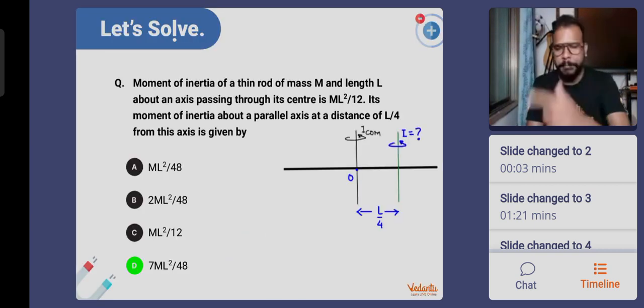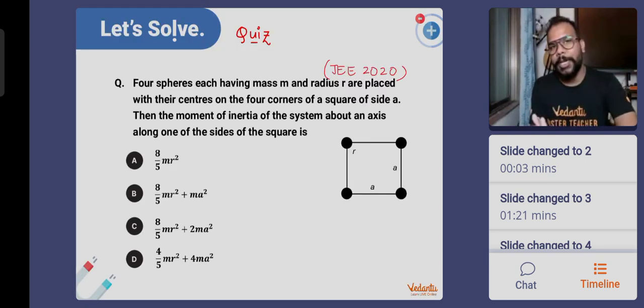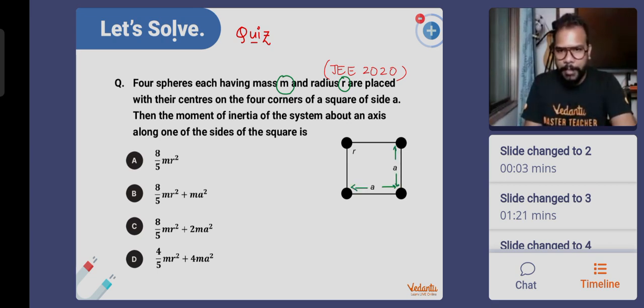Okay. Sure. One more. Now this is from JEE 2020, last year. You have 4 spheres, each of mass m, each of radius r. Okay, and they are placed on the corners of an imaginary square whose side length is a. The radius of the spheres is r. Definitely a is greater than r. Question says that if you have one of the sides of the square as the axis of rotation, then what will be the moment of inertia about this axis of rotation?